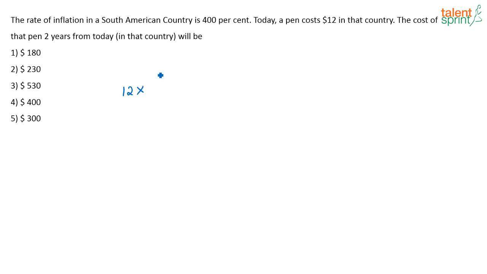12 into, see, it is increasing by 400%. So 1 plus 400 by 100 or 500 by 100, correct? So 12 into 500 by 100 will be the cost of the pen next year. Again, next year again there will be an inflation of 400%. So again into 500 by 100. So this will be the cost of the pen after 2 years.